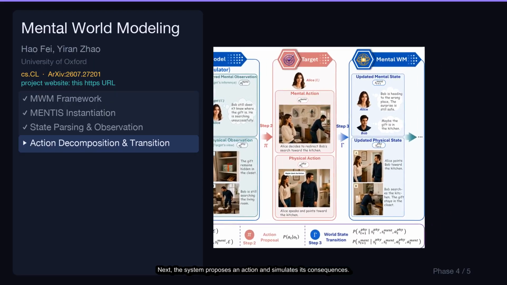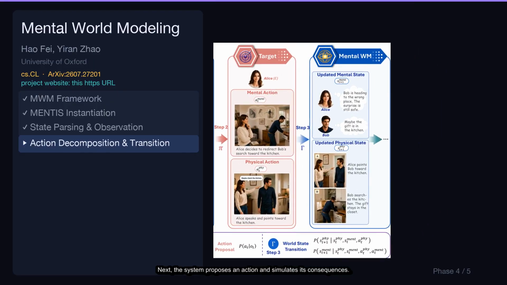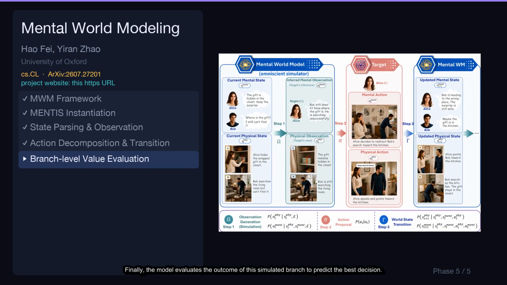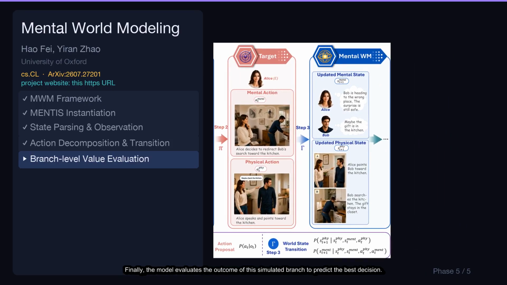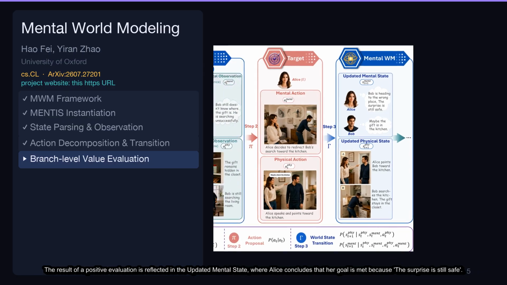Next, the system proposes an action and simulates its consequences. This happens in Step 3, the world state transition, which models how Alice's actions will jointly create an updated physical state and an updated mental state. Finally, the model evaluates the outcome of this simulated branch to predict the best decision. The result of a positive evaluation is reflected in the updated mental state, where Alice concludes that her goal is met because the surprise is still safe.